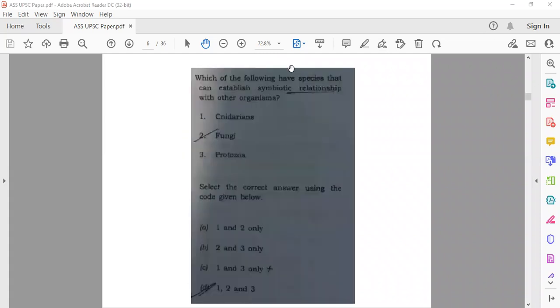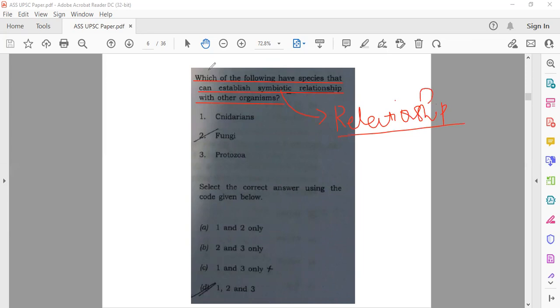Yeah, this is also a very good question from a general biology background, or you could say environmental science. Here it asks which of the following have species that can establish a symbiotic relationship with other organisms. So you first have to understand what symbiotic means. Symbiotic is the relationship between two organisms where both live together for the benefit of each other.